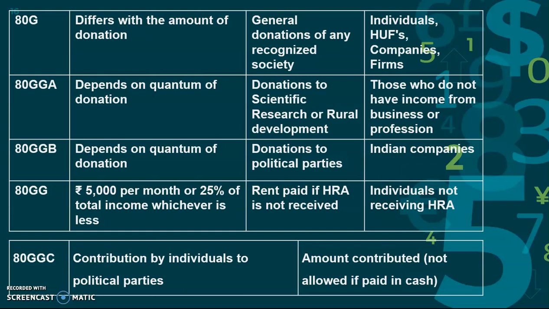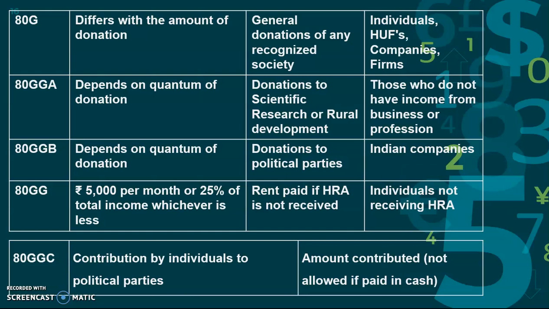Okay, and companies donating to political parties can get deduction under Section 80GGB. Suppose I am an Indian company donating something to the political parties, I can get deduction under 80GGB.